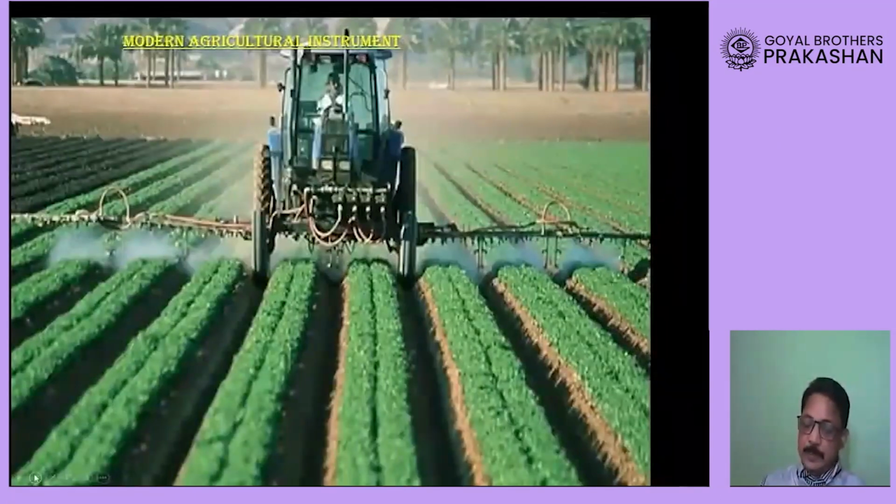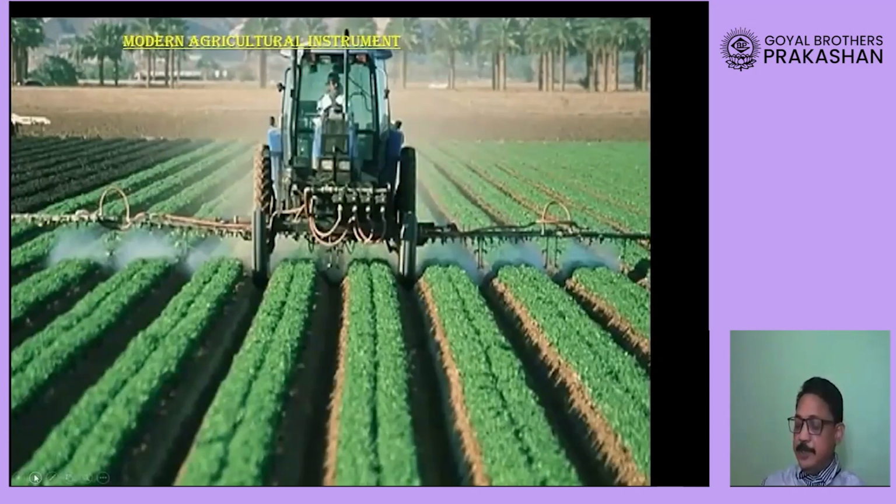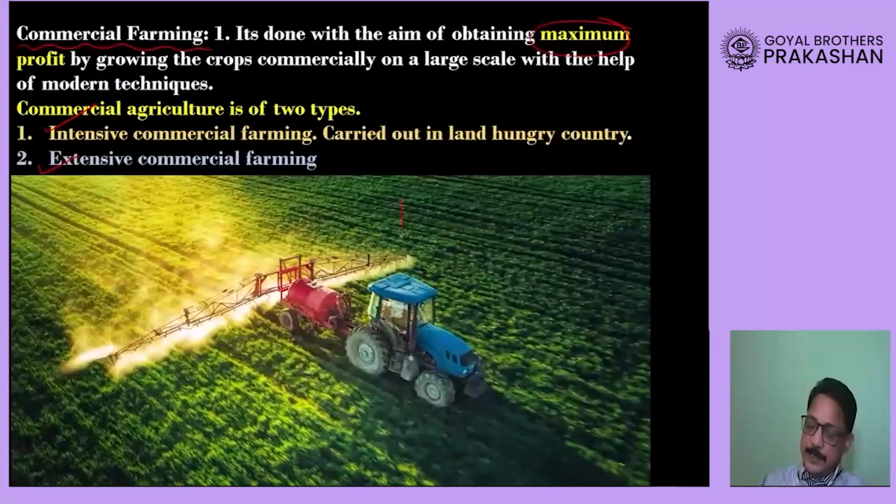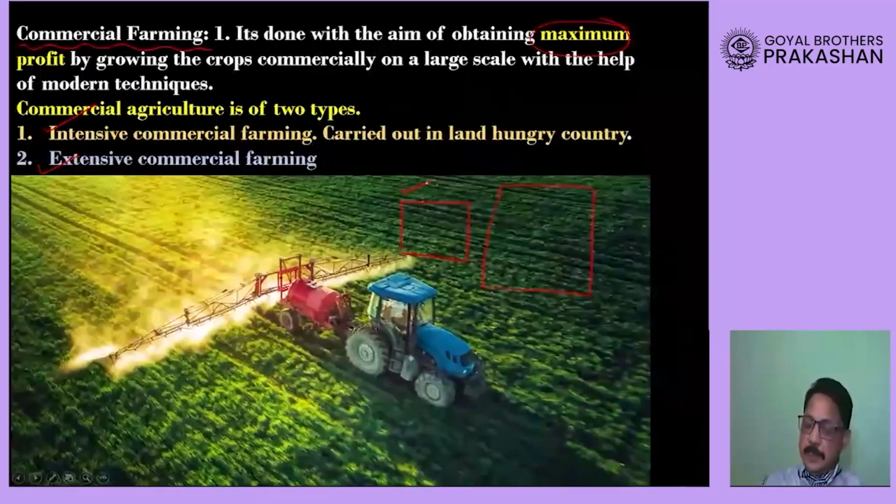Now let us look at intensive commercial agriculture. In intensive commercial agriculture, the farmer may not have a very big piece of land. Let us say this is one farm and this is another farm. If I have a small farm and my aim is to get the maximum income, what will I do?